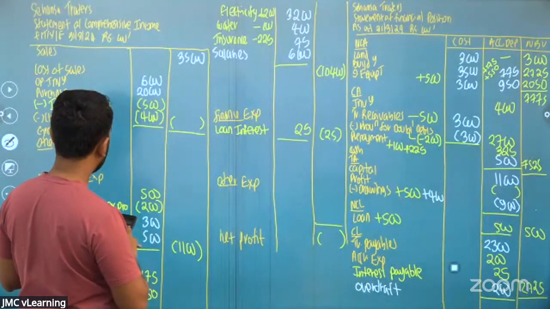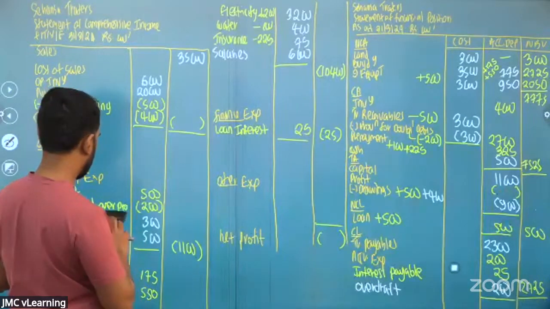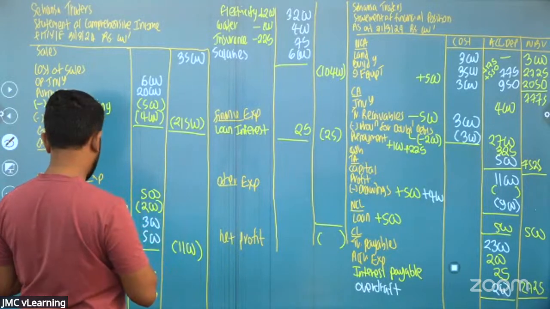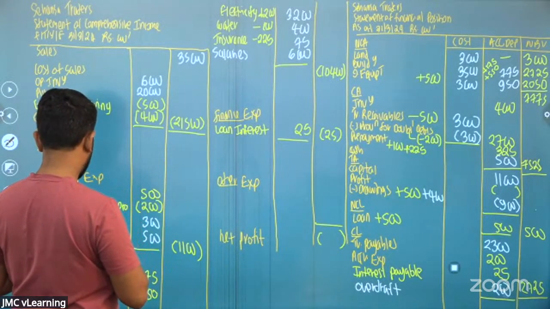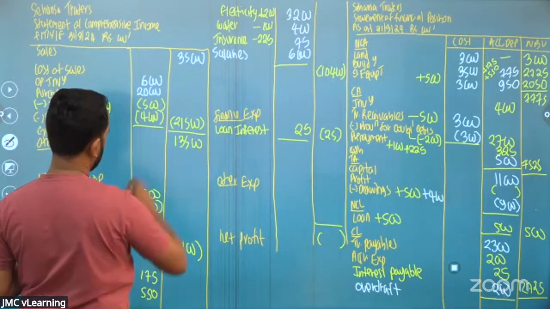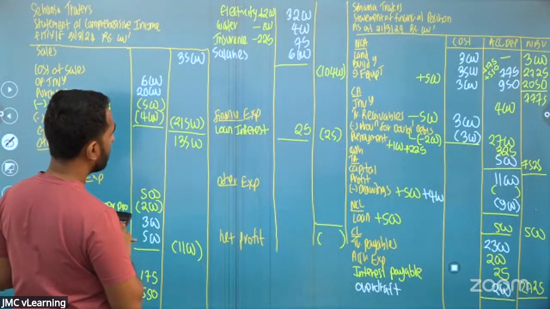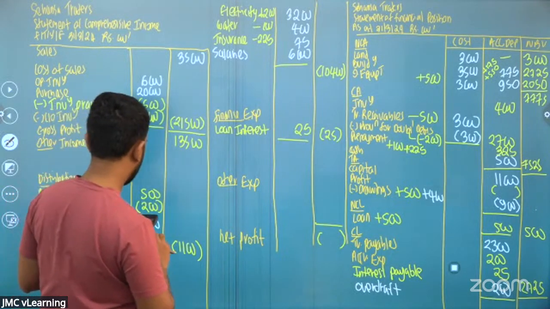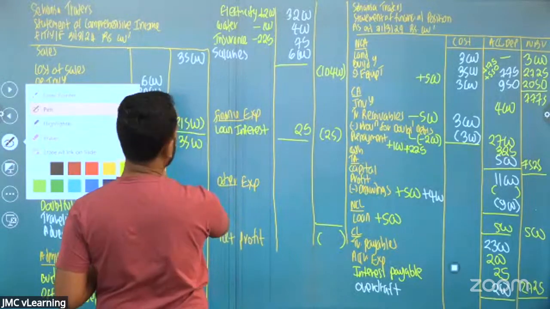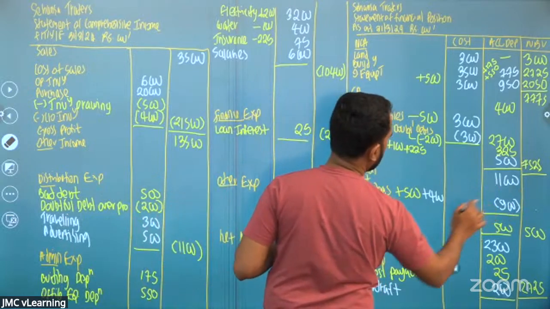Sorry. 6,000 plus 20,000 minus 500 minus 4,000. Sorry, 21,500 it should be. 35,000 minus 21,500, 13,500. 13,500 minus 1,100 minus 10,400 minus 25. It is not a loss, rather it's a profit. Sorry for the inconvenience.